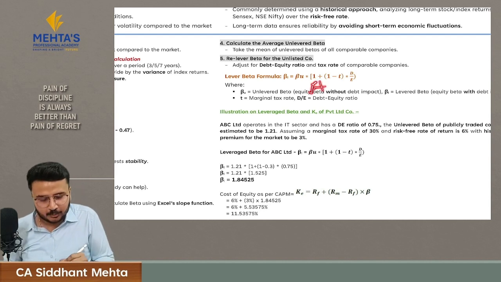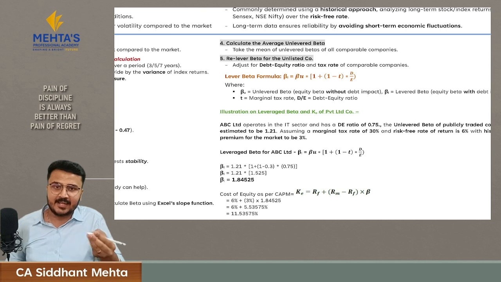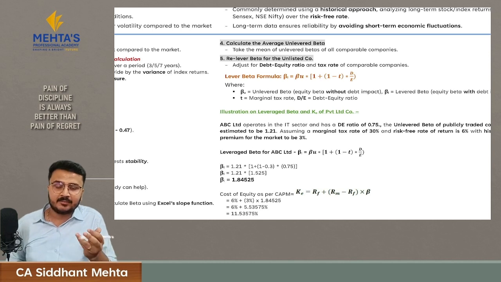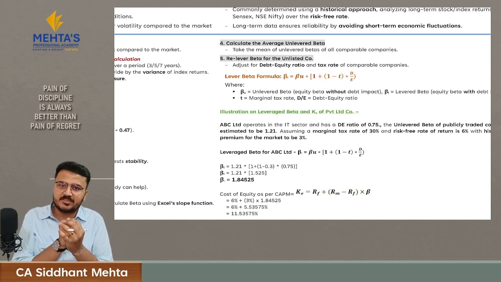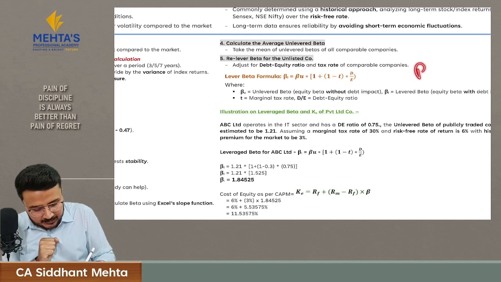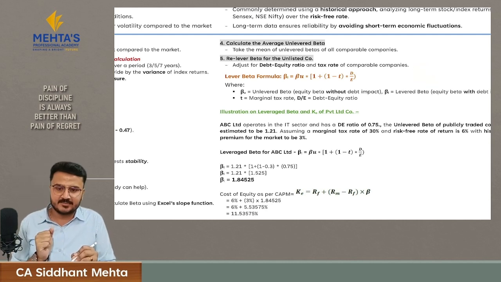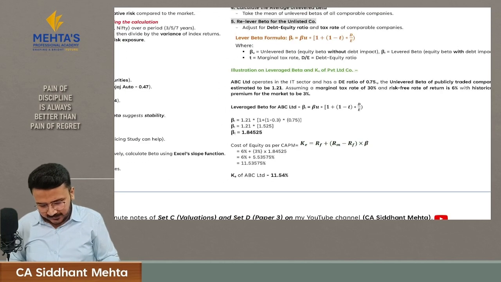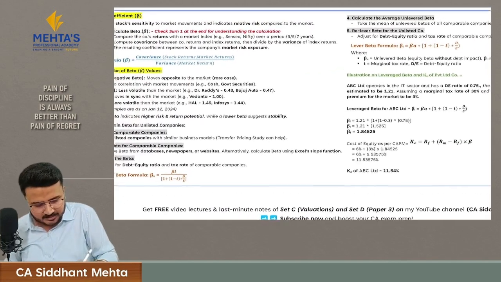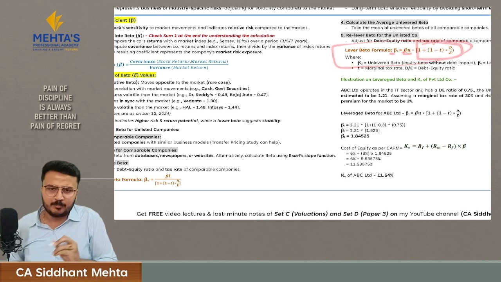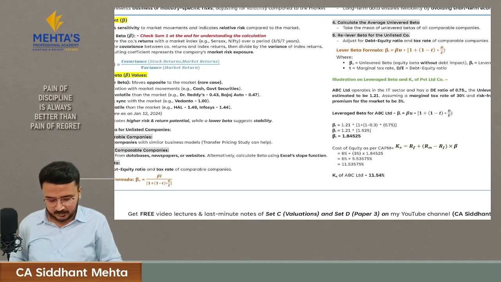And we add it with 1 because if there is a company which doesn't have any debt, then it will be 0. And if we multiply this 0 with unlevered beta, then your unlevered beta, which is business risk, will become 0, and that's not possible, because each and every company will have minimum business risk, meaning each and every company will have minimum unlevered beta as risk. Hence we add 1, so that the answer should not be 0. And the same formula is there for unlevered beta, where unlevered beta is equal to levered beta divided by these things. If you remember this formula, you can easily derive the formula for unlevered beta.